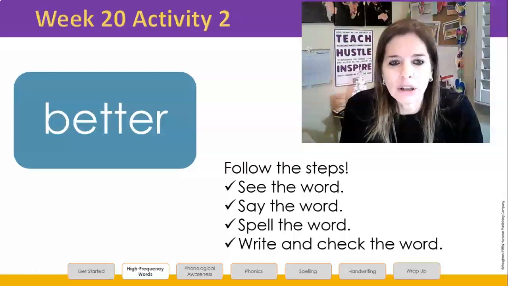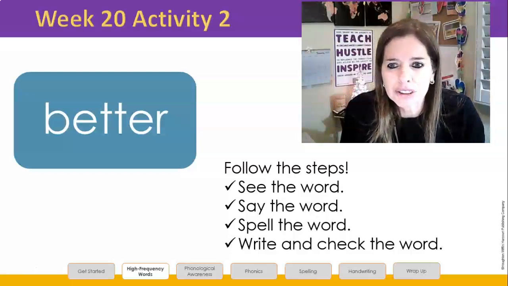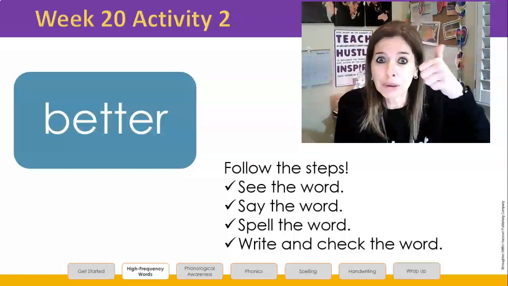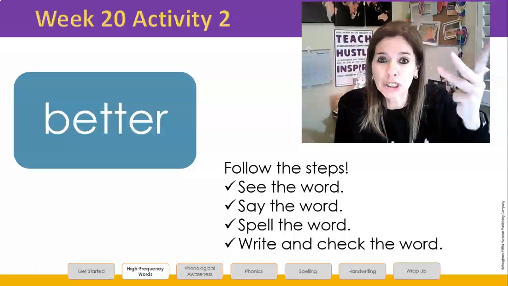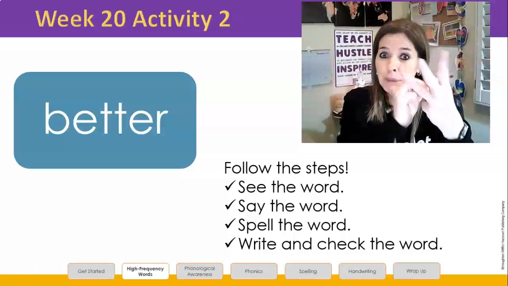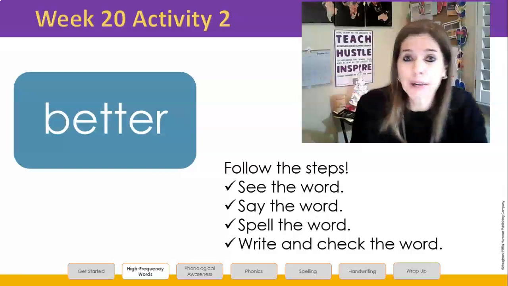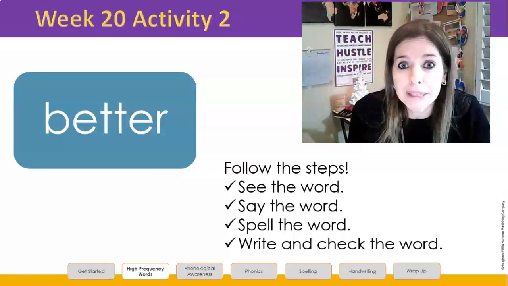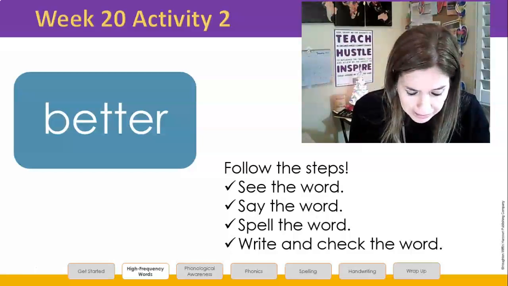The letters ER at the end of the word stand for the er sound. Blend it with me. Tell me the sounds. Start with your thumb. Let's go. B-e-t-er. As you're writing those 4 sounds, that's what I want to hear. I want to hear b-e-t-er as you're writing better. Begin. Pick up your writing tool and write better. B-e-t-er.